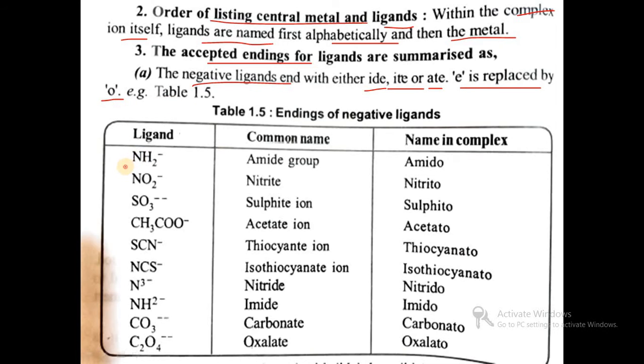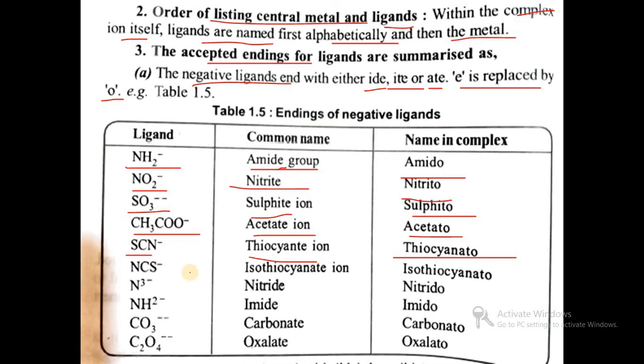For example, NH2 minus, the amide group, becomes amido. NO2 minus, nitrite, is represented as nitrito. SO3 minus, sulfite ion, is sulfito. CH3COO minus, acetate ion, is acetato. SCN minus, thiocyanate, is thiocyanato.